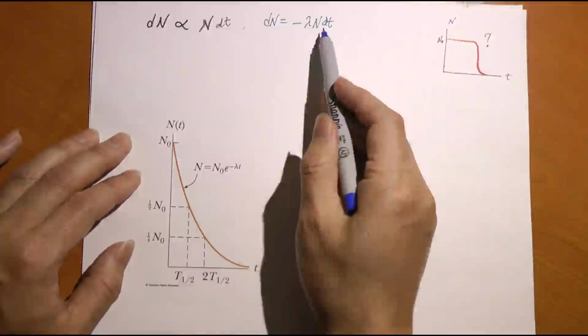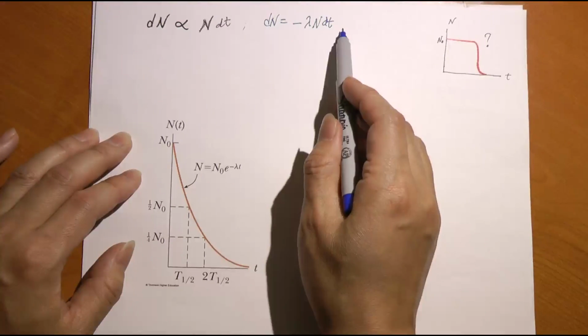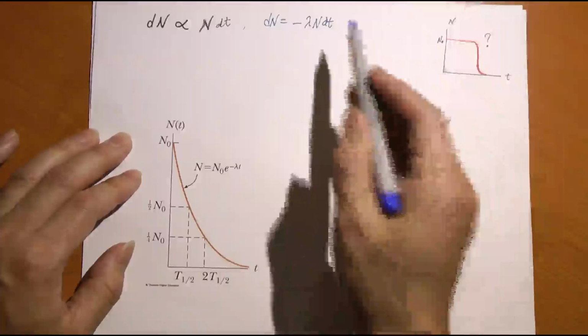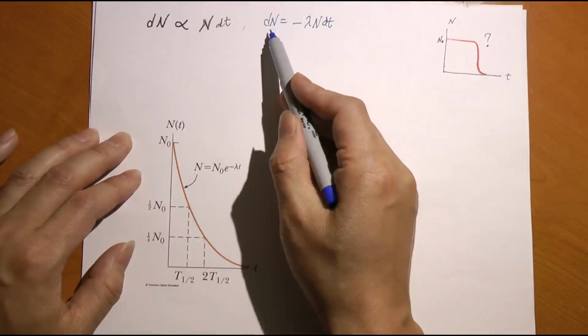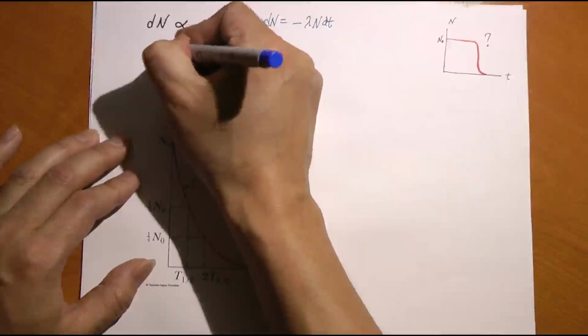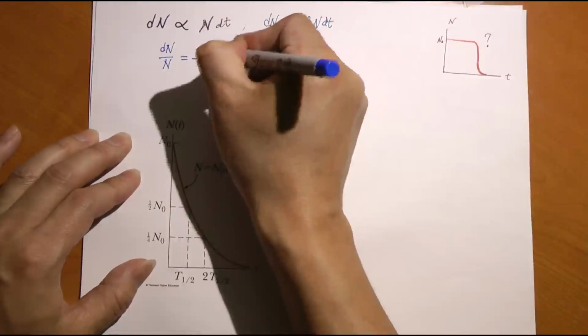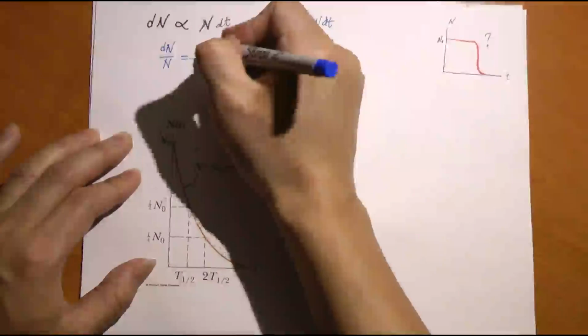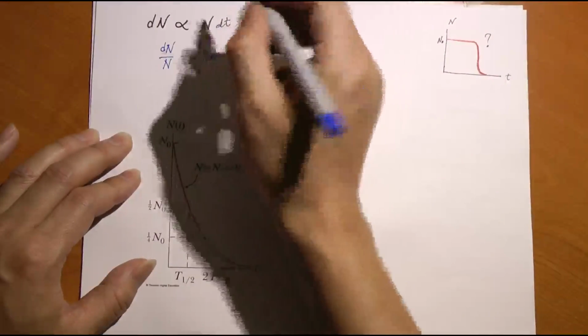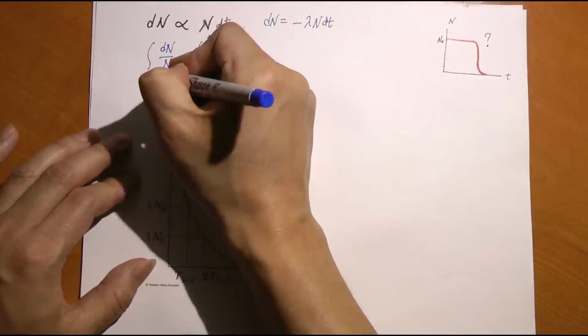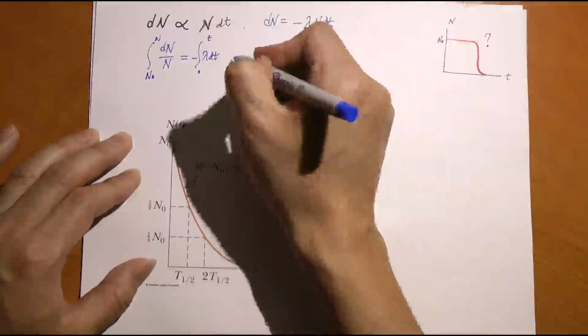All right. With that, we can easily integrate both sides and find n as a function of time. Before we do that, let's just move n to this side so we separate the variable. So I have dn over n equals negative lambda dt. All right. Now let's integrate between 0 and t. Between 0 and t, n changes from the original value n naught to the final value n.